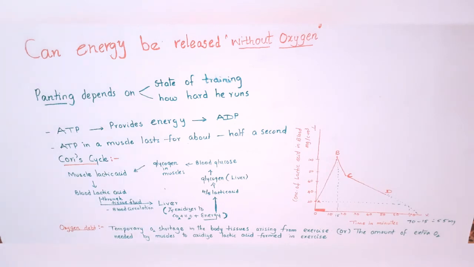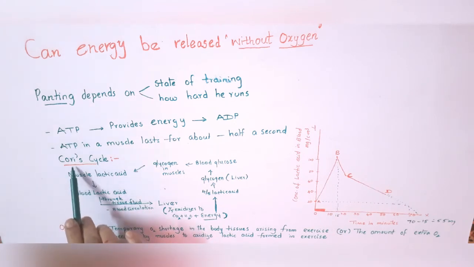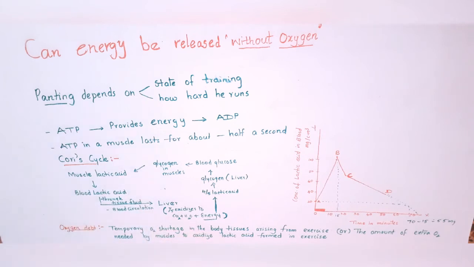We can understand this by a cycle, that is Cori's cycle. We can understand this concept based on the Cori's cycle. So before that, let us understand some more points. During continuous physical exercise like fast running, walking over long distances, swimming, our muscles work too fast but are not getting enough oxygen.